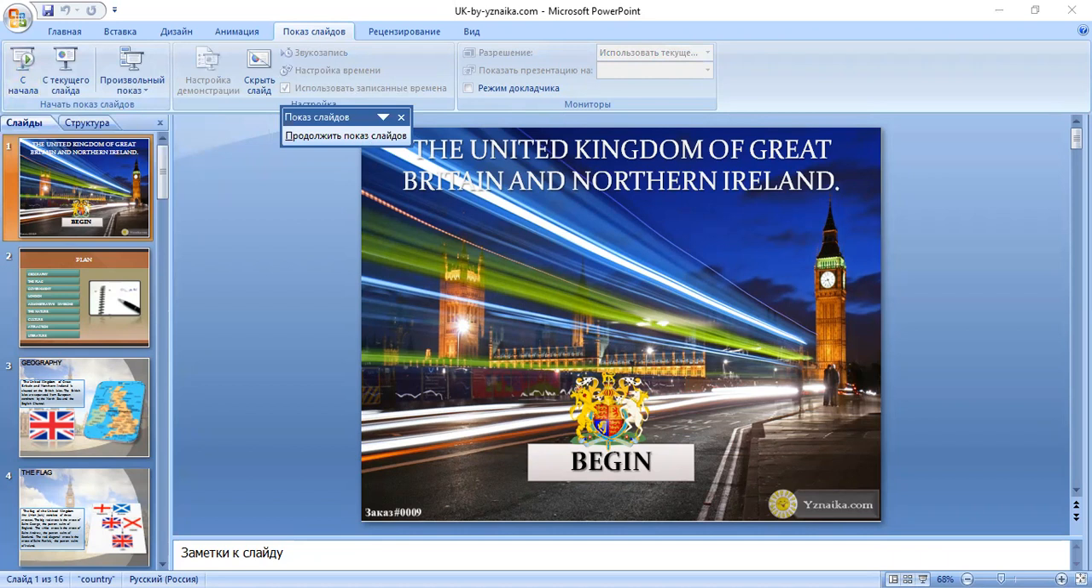So let's begin our lesson. First of all, we have a plan. In our lesson, we're going to talk about the geography, the flag, government, London, the land and administrative divisions, the nature, culture, and the attractions and the literature of the United Kingdom and Northern Ireland.